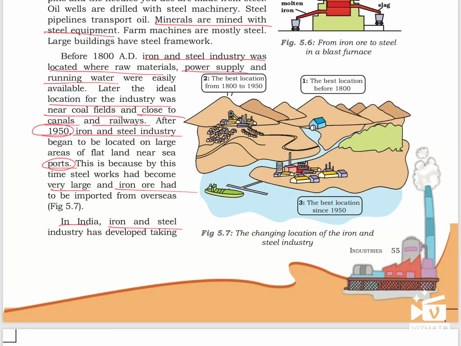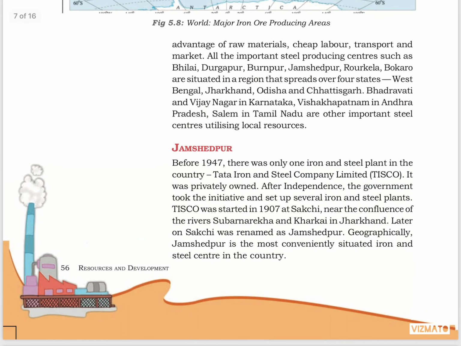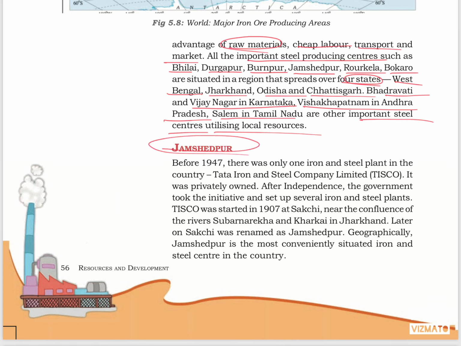In India, iron and steel industry has developed, taking advantage of raw materials, cheap labor, transport and market. Important steel producing centers Bhilai, Durgapur, Burnpur, Jamshedpur, Rourkela and Bokaro are situated in the region that spreads over 4 states: West Bengal, Jharkhand, Odisha and Chhattisgarh. Bhadravati and Vijayanagar in Karnataka, Vishakhapatnam in Andhra Pradesh, Salem in Tamil Nadu are the important steel centers utilizing local resources. Next we have Jamshedpur.